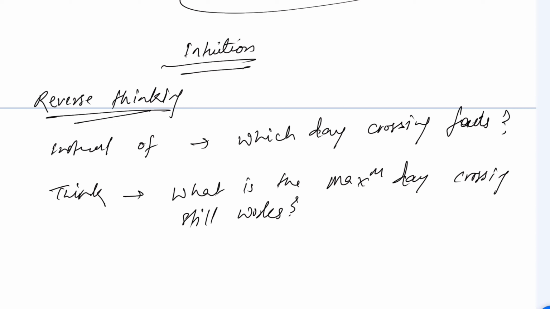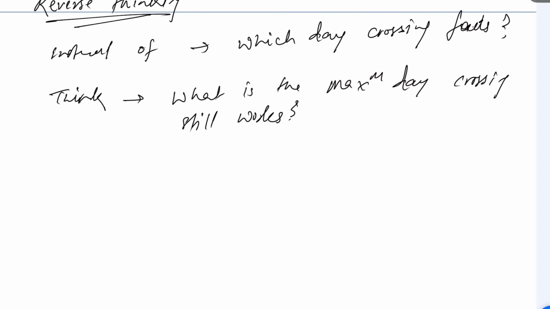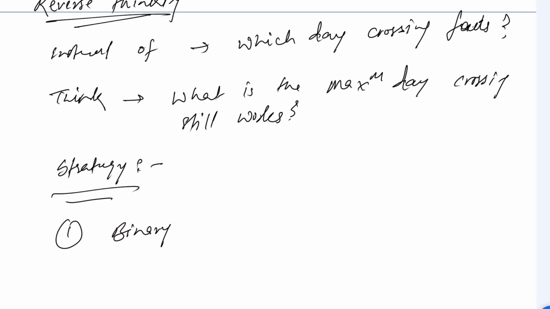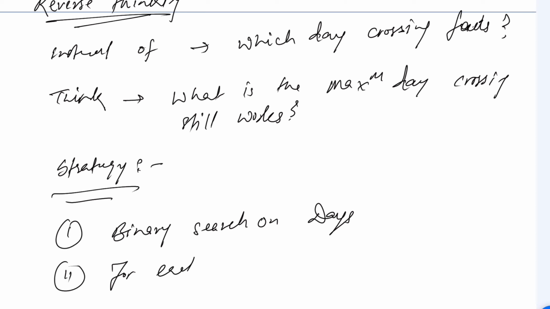So in this way, how will our strategy work? What should be our strategy? Very first, we'll say we will do binary search on days. For each mid day, we'll do two things.